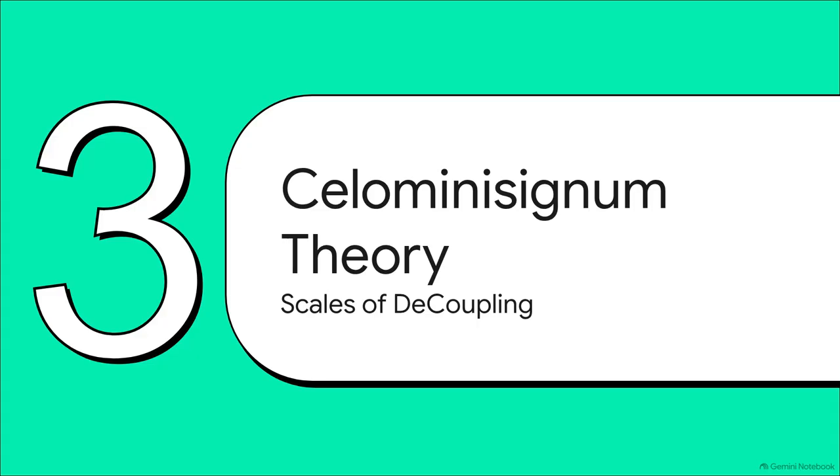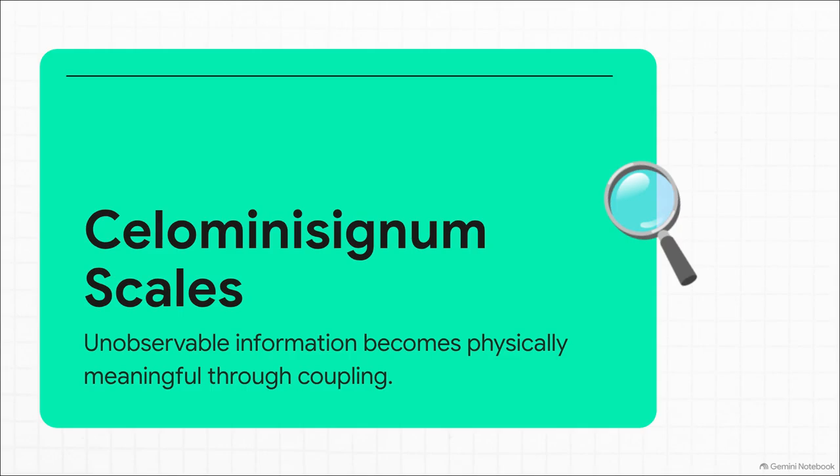Which brings us perfectly to section 3, the Celominisignum hypothesis. Hamilton's work brilliantly sets up the historical foundation for applying this exact same relational logic to a brand new idea. So Celominisignum suggests that information may exist at tiny sub-Planck scales. We're talking scales infinitely smaller than anything our current physics could ever dream of measuring. But here's the catch. They don't exist as tiny, hidden physical objects. That's the trap we usually fall into.